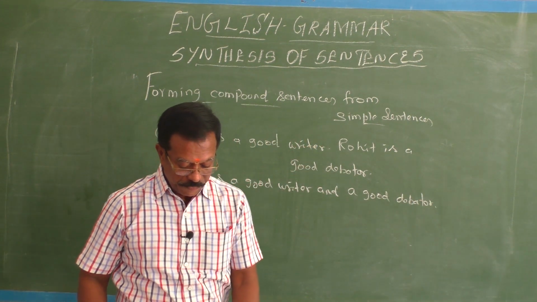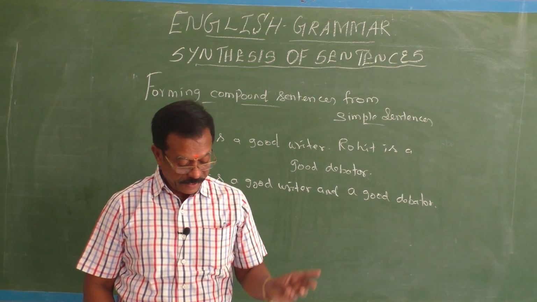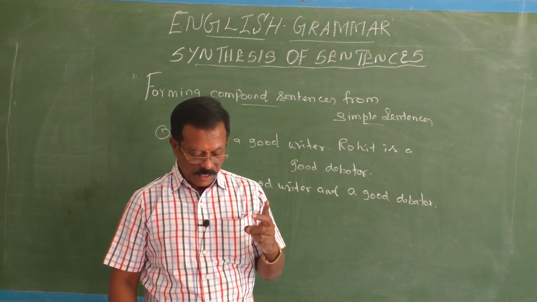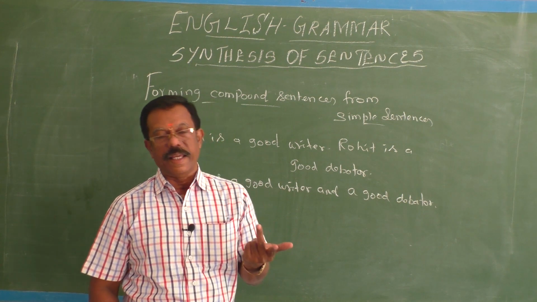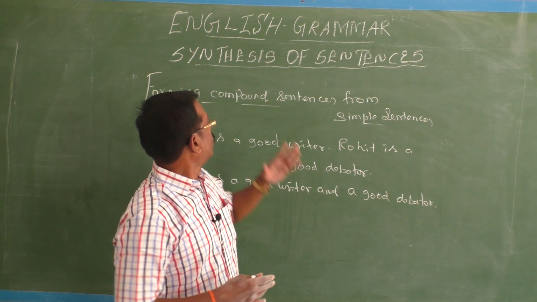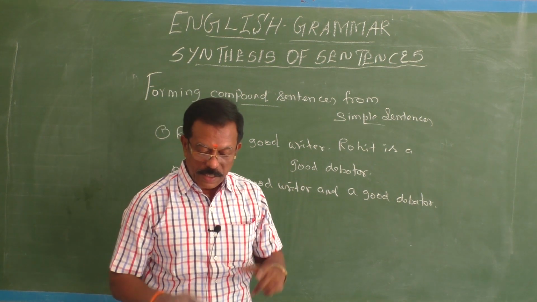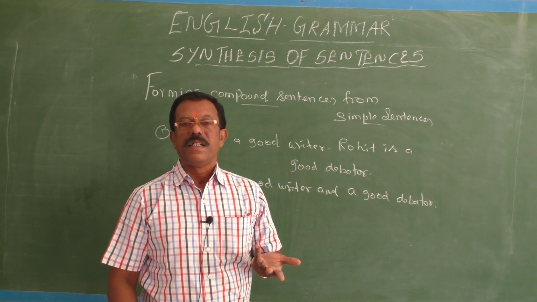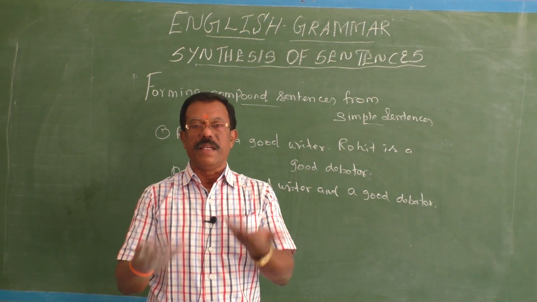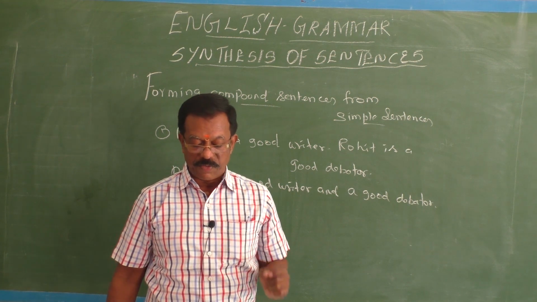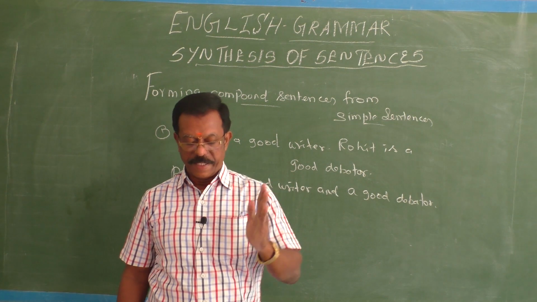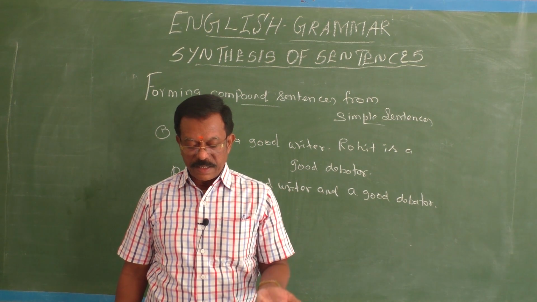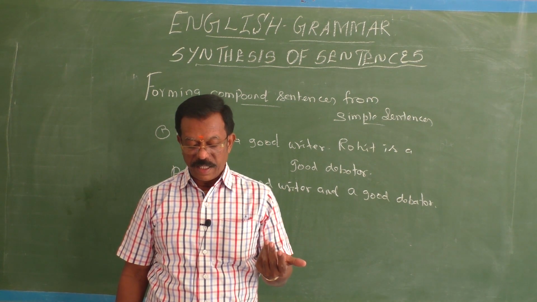Okay. So by using coordinating conjunctions like and, but, for, yet, therefore, and correlative conjunctions like either or, neither nor, we can combine two simple sentences into one compound sentence. She read the book. She returned it to the library. How can you combine? Let me repeat the sentence once again, children. Listen to me very carefully. She read the book. One sentence. She returned it to the library. She read the book and returned it to the library.